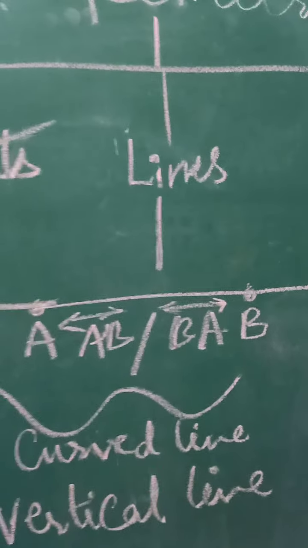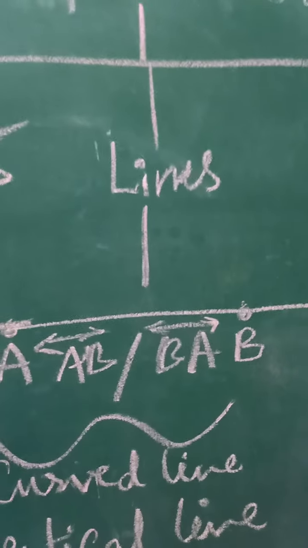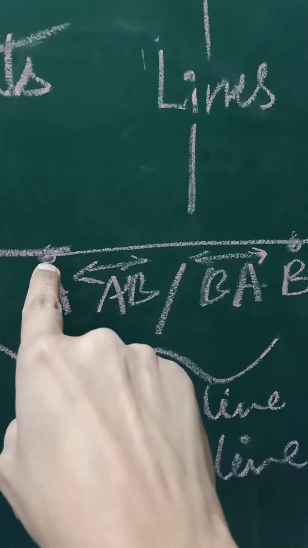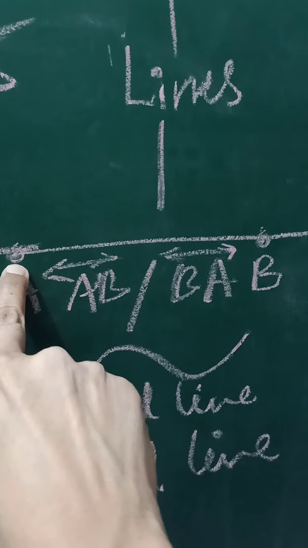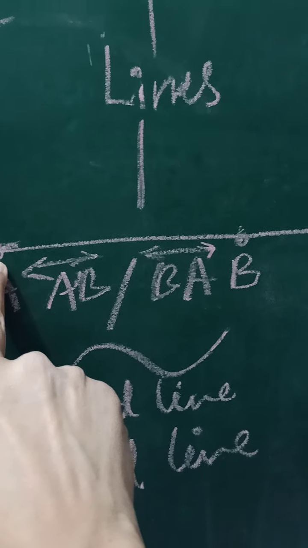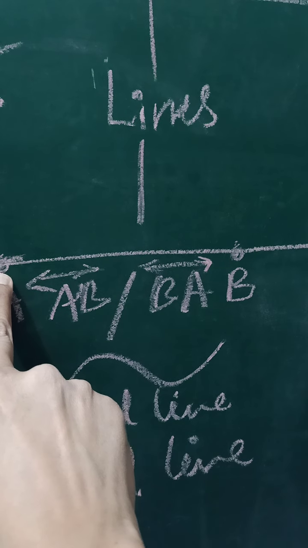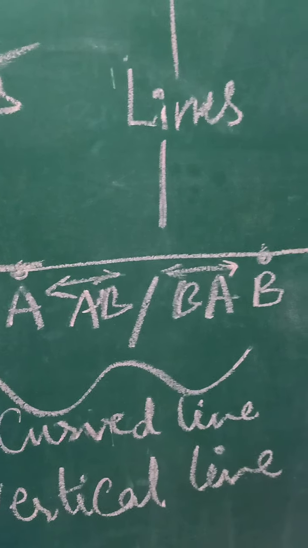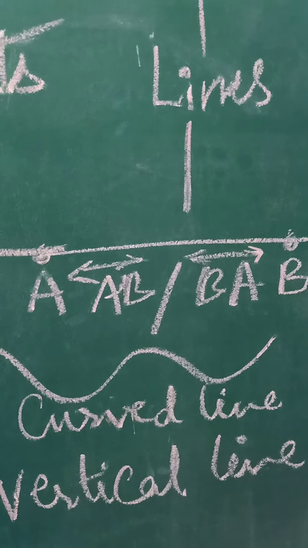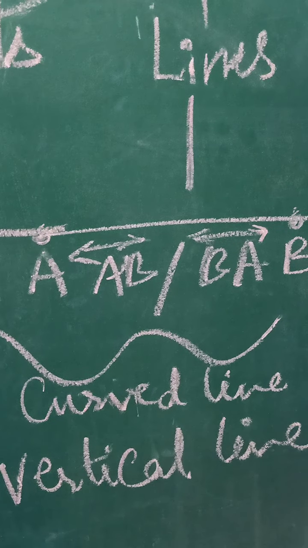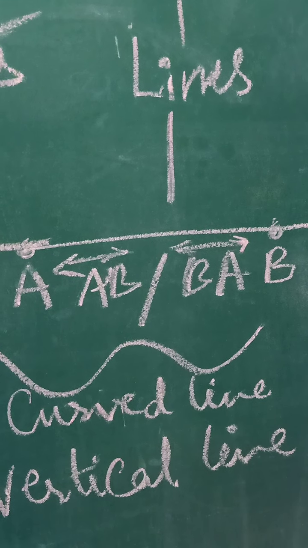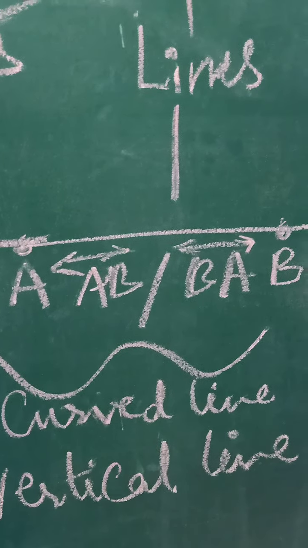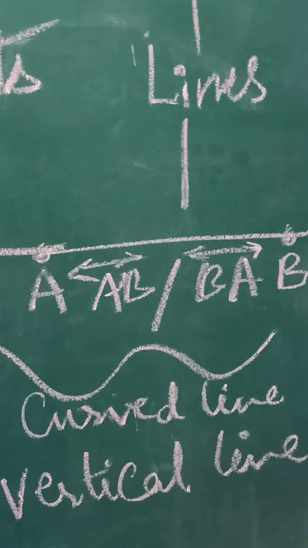Now we come to lines. So what are lines?